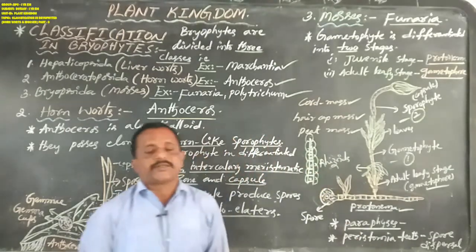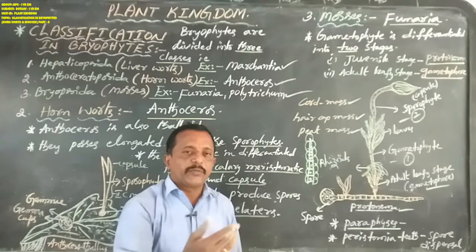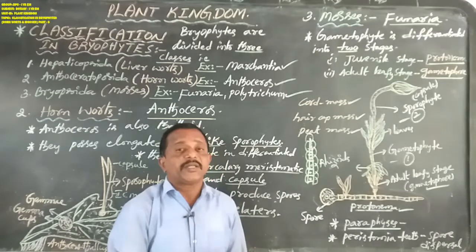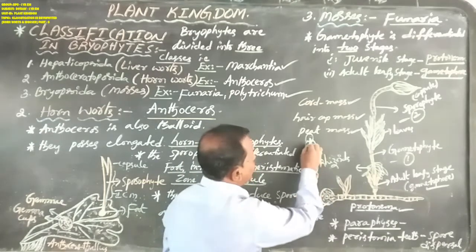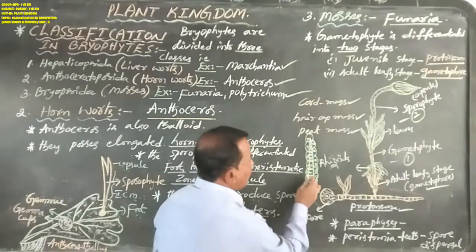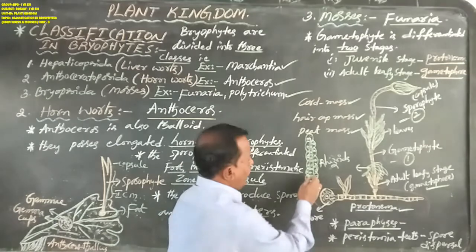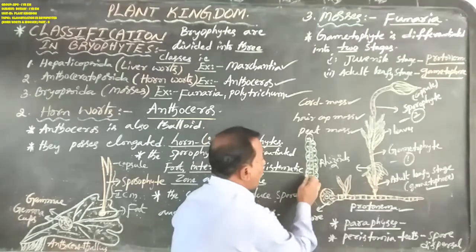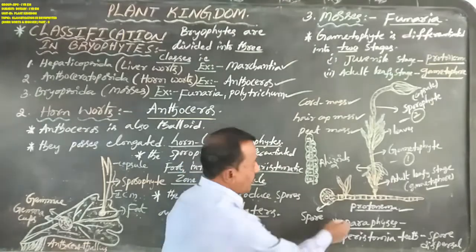That is paraphysis. In mosses, sexual reproduction will produce both sex organs. These sex organs are intermixed with multicellular, uniseriate, filamentous and sterile hair-like structures. That is called paraphysis.